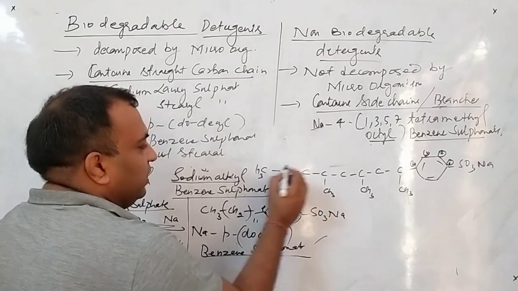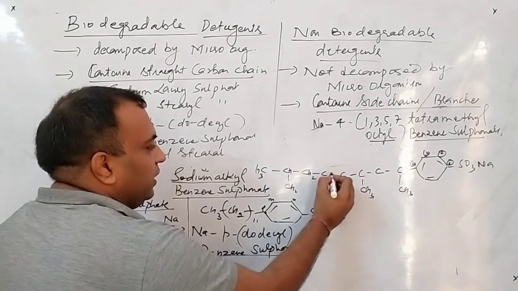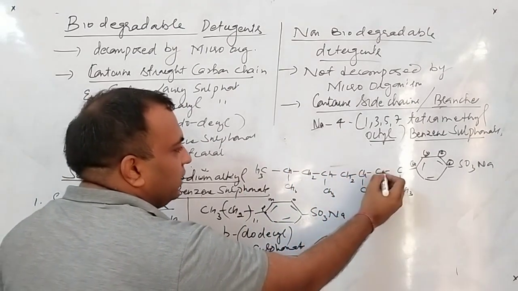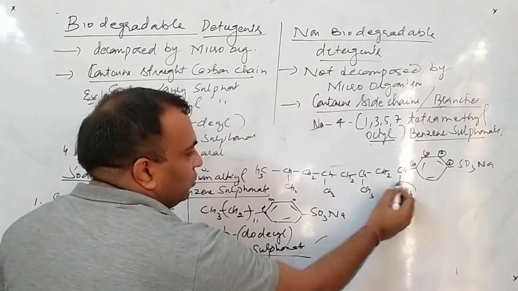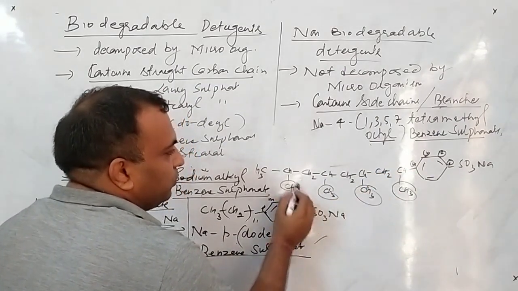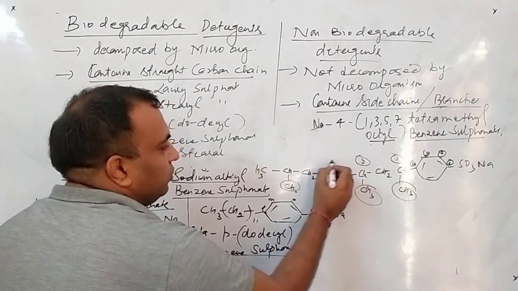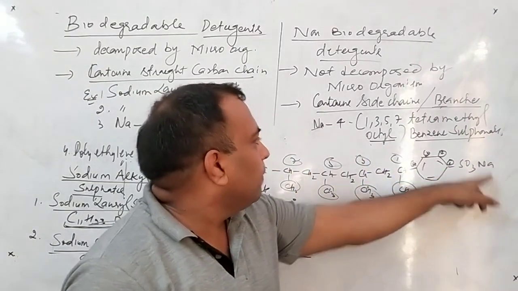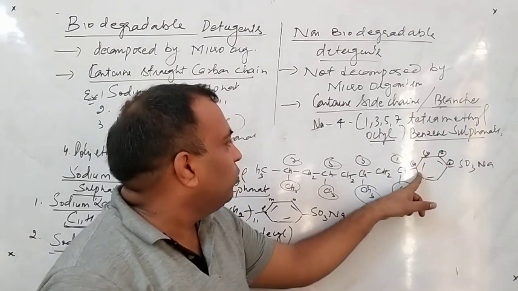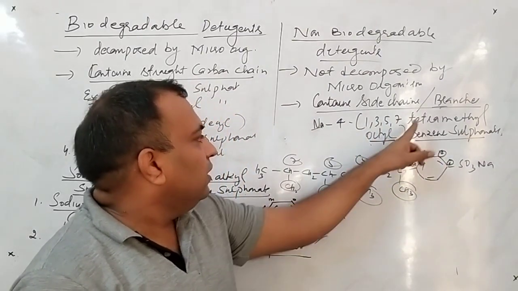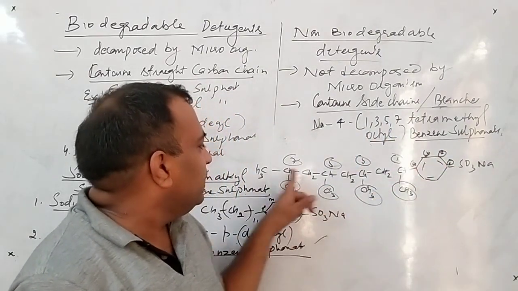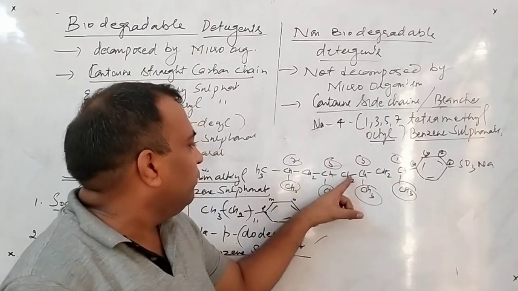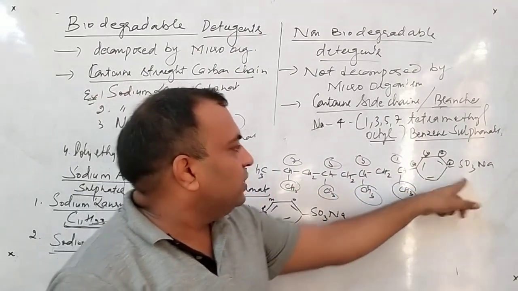Complete the valencies. CH3, H, CH2, H, CH2, H, CH2 and H. So these methyl groups are on positions 1, 3, 5 and 7. So this will be sodium 4-(1,3,5,7-tetramethyl octyl) benzene sulfonate.